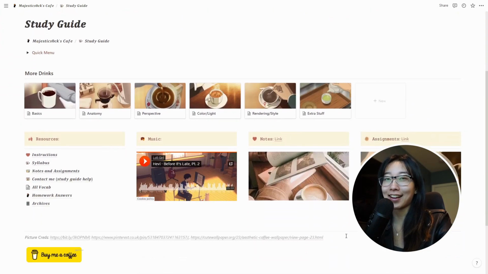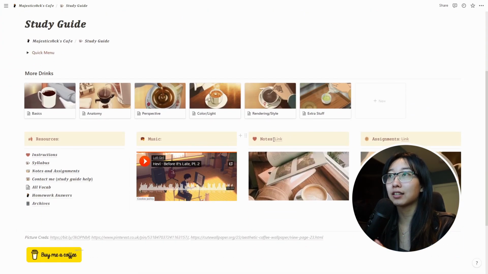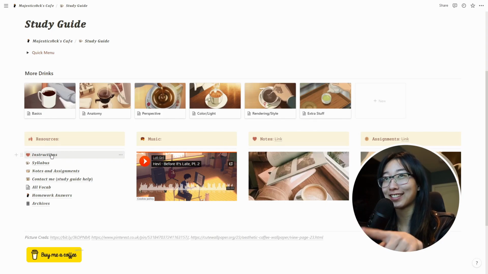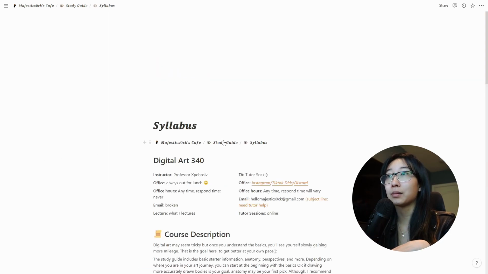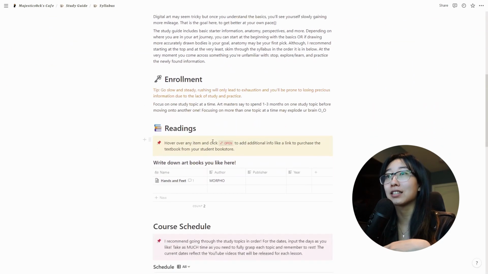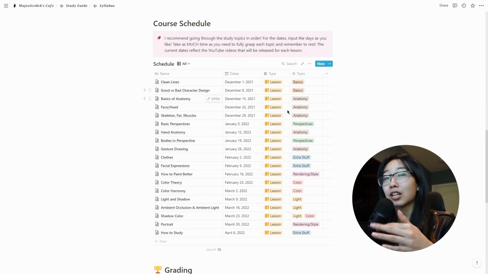This is what the study guide looks like. This is the music. There's a link to the notes, a link to the assignments. I have instructions if you need something to quickly reference to. This should help. This is the syllabus. This is really important because I have kind of like a little schedule for us.